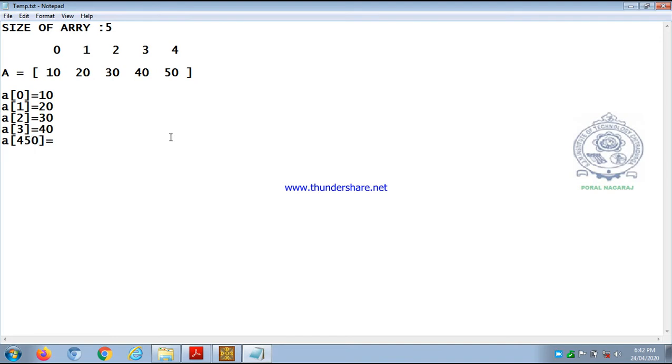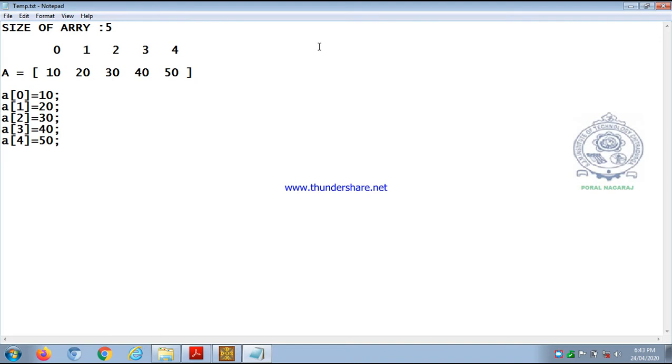So like this we access array elements, and here A of 0 is equal to 10 is called an assignment statement. So followed by a semicolon we write it as A of 0 assigned value 10 semicolon. A of 1 assigned value 20 semicolon. A of 2 assigned value 30 semicolon. A of 3 assigned value 40 semicolon. So like this we write 5 assignment statements. Using 5 assignment statements we can store array elements into A.